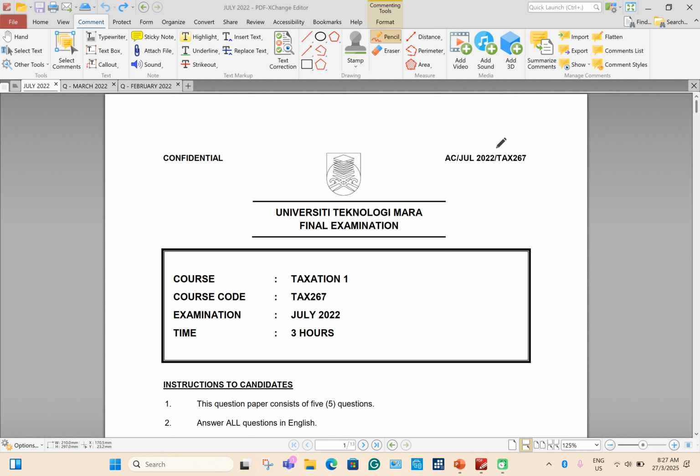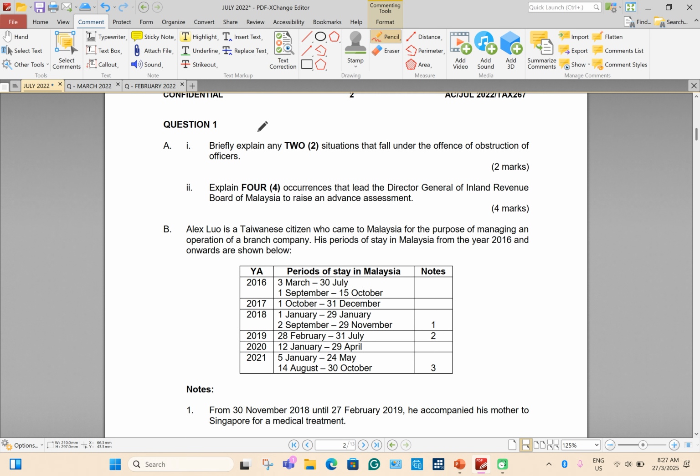Okay, let's discuss past year July 2022 question number 1A. There are two questions. The first question consists of 2 marks, the second is 4 marks. So the total mark for tax administration is 6 marks out of 100. Alright, so let's take a look at number 1.